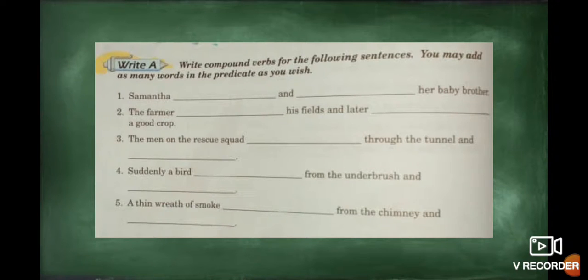Let's continue. This one is exercise A: write compound verbs for the following sentences. You may add as many words in the predicate as you wish. That means we can add extra information to the verbs. Samantha eats and feeds her baby. These are actions, different actions obviously, but we form a compound verb in that case.